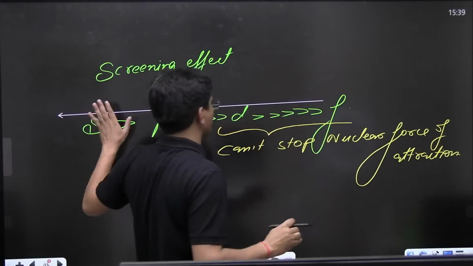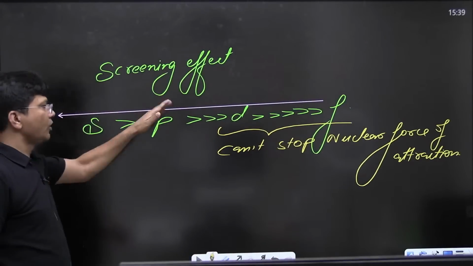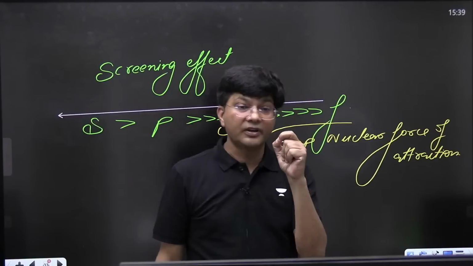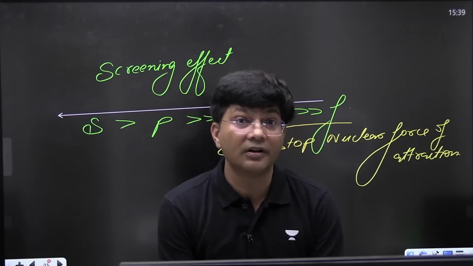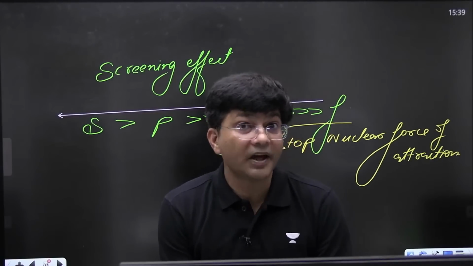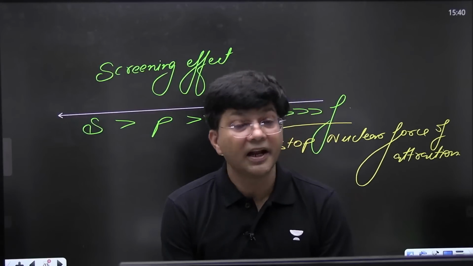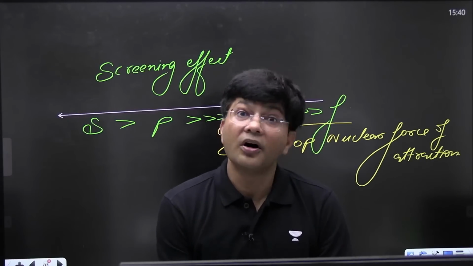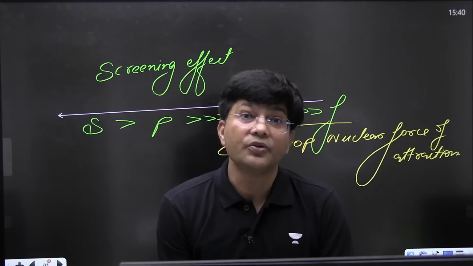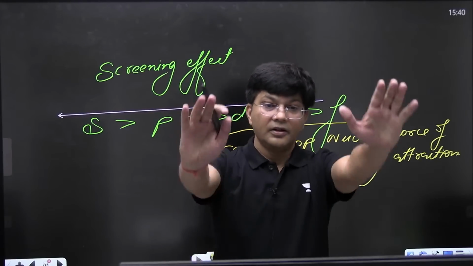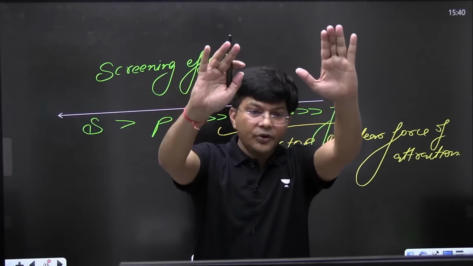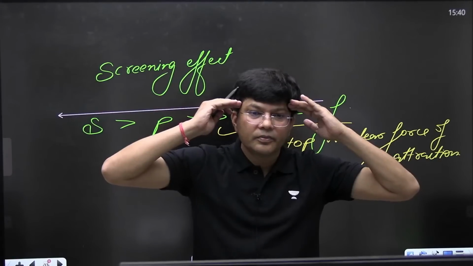Is this much clear to all of you? With the help of this, I will let you know the inert electron pair effect. I will let you know metallic character, oxidation state, each and everything. Are you getting my point?